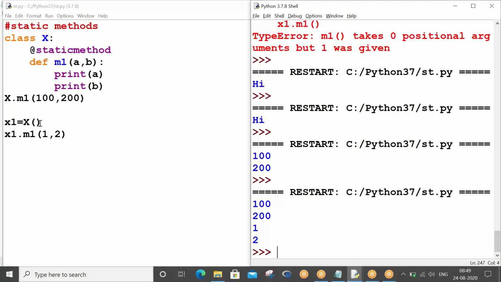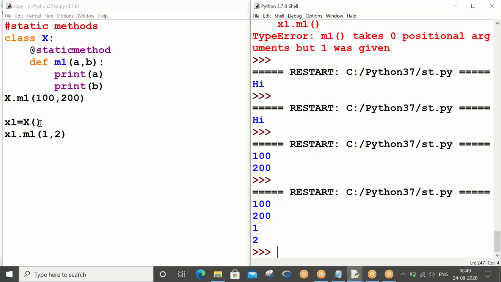But still, you have to understand the types of methods. Sir, I don't want to give any parameter, but still my method should execute. In that case, follow the static syntax. You put @staticmethod, and now that method is going to be a static method. You can write it without parameters as well.